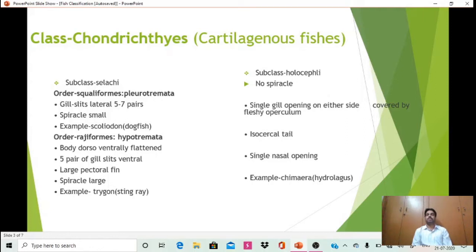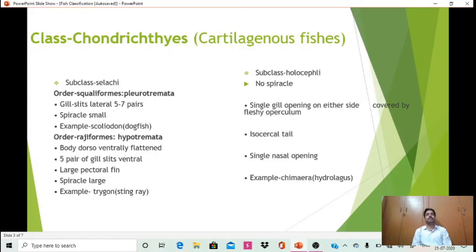Selachii represents some exceptional characters which are not of Chondrichthyes, so the second subclass Holocephali is recognized. The first order of subclass Selachii is Squaliformes, also known as Pleurotremata.